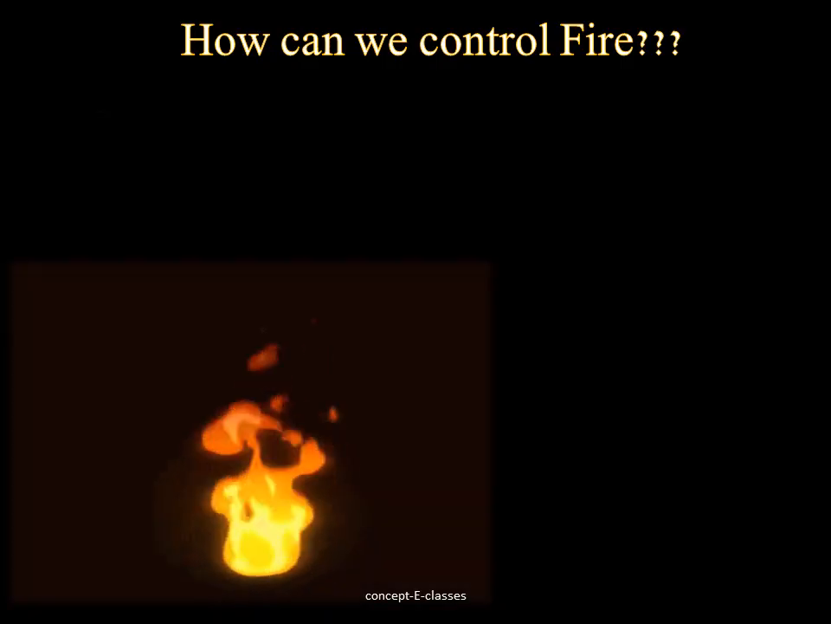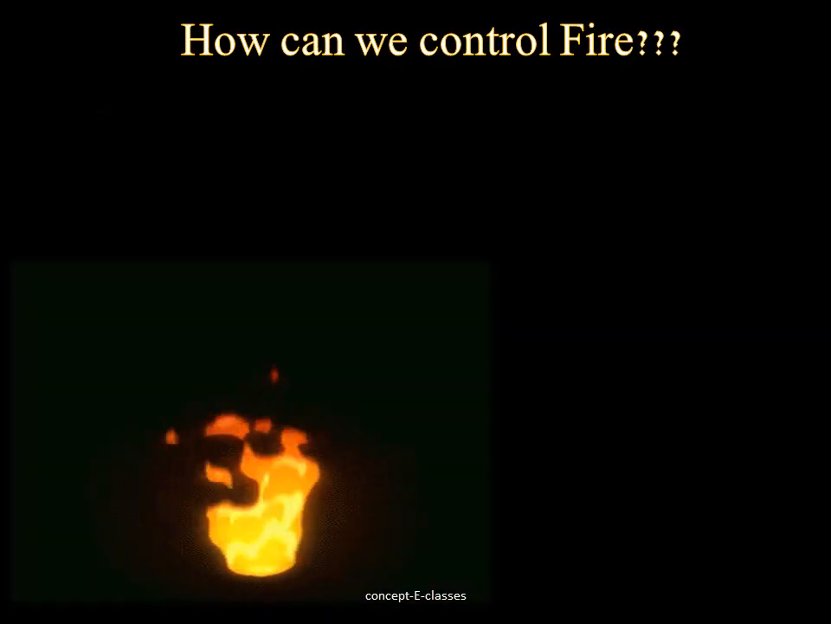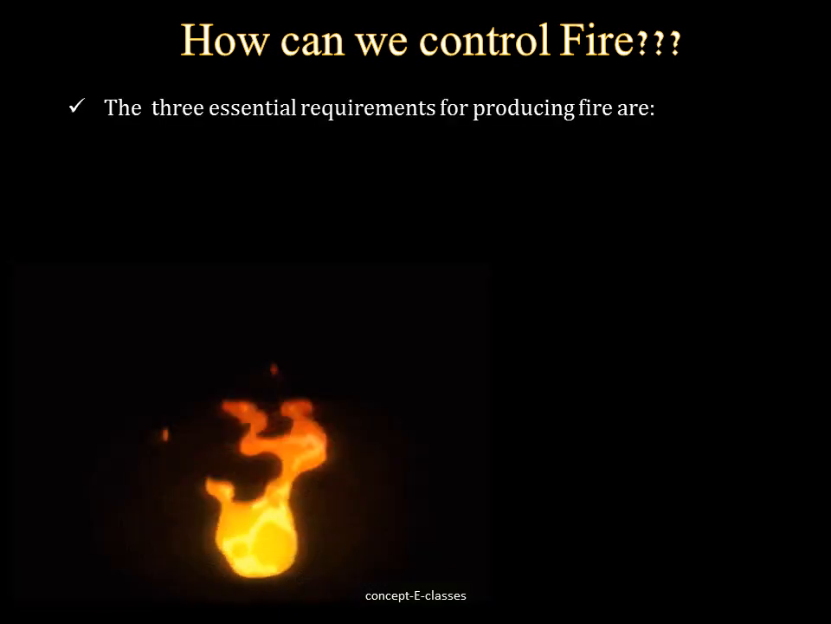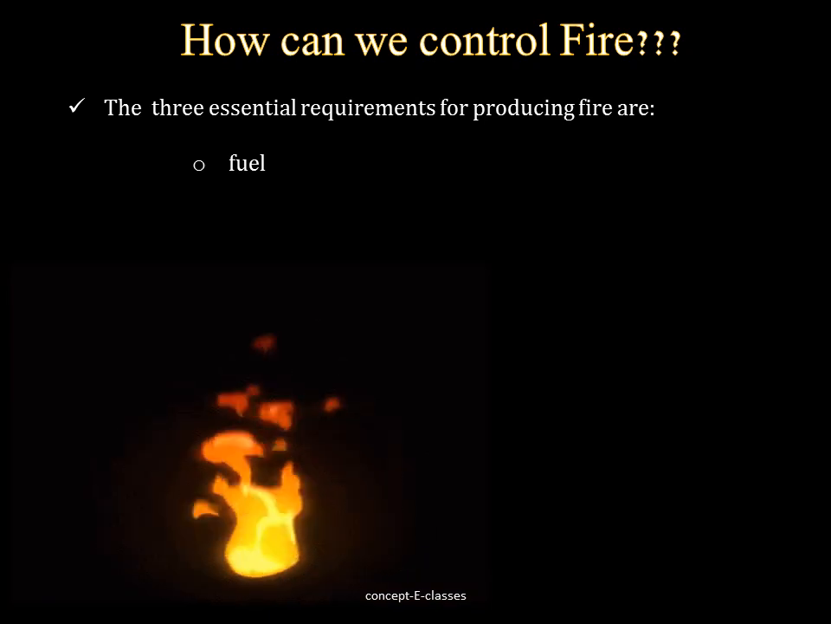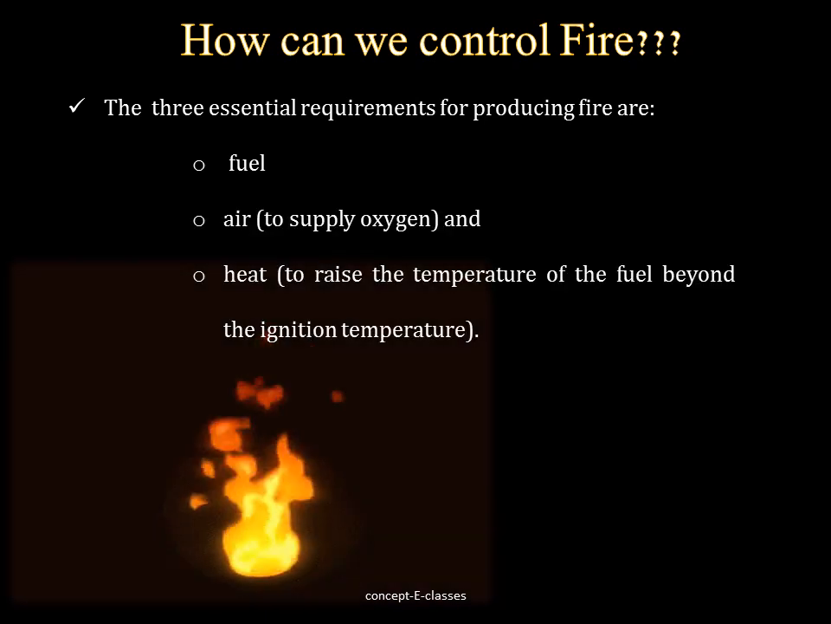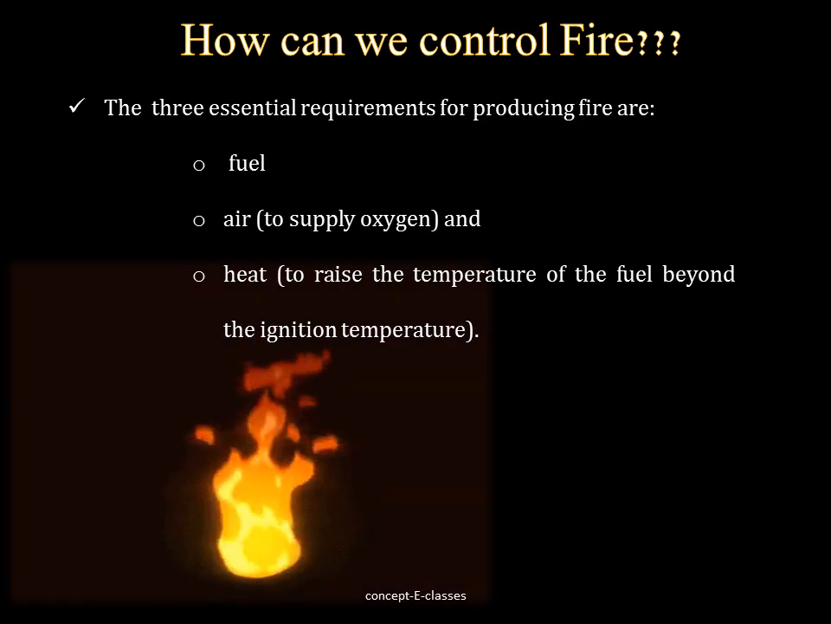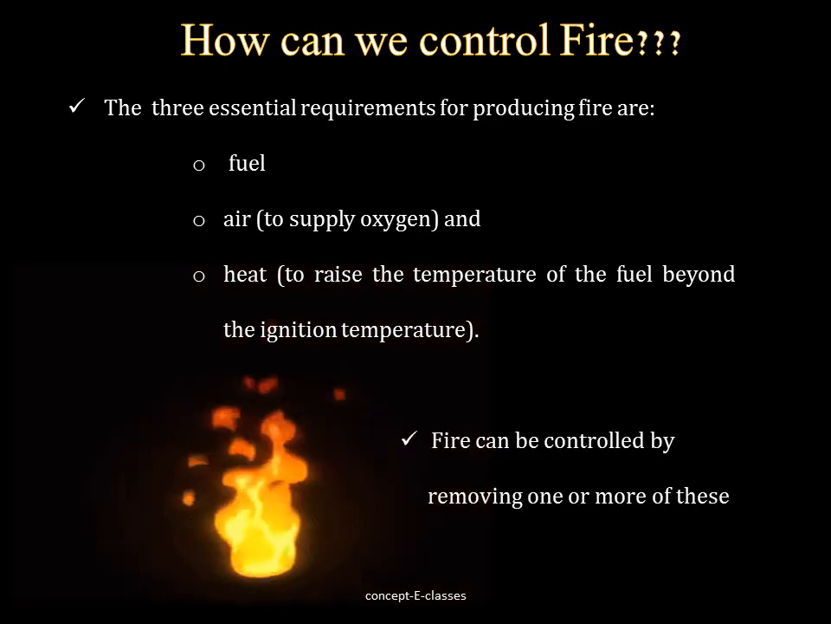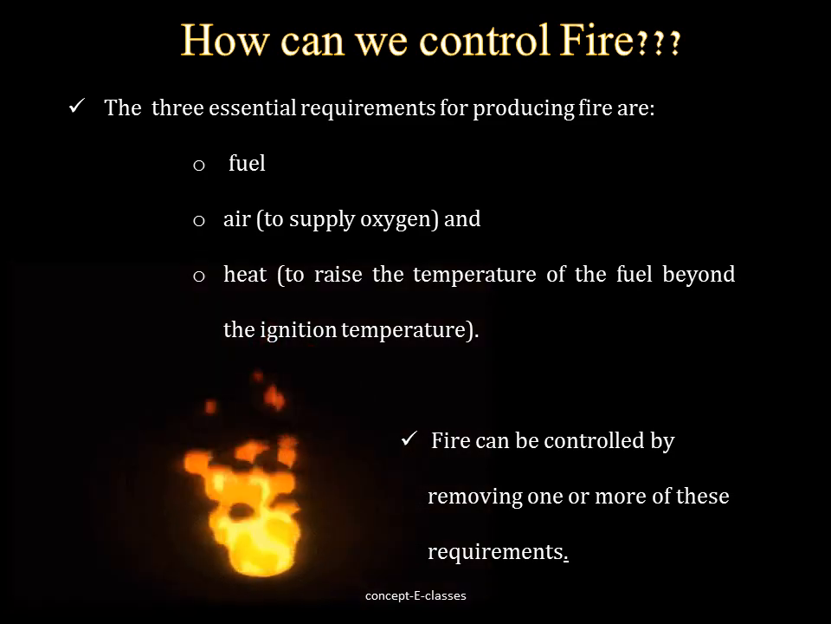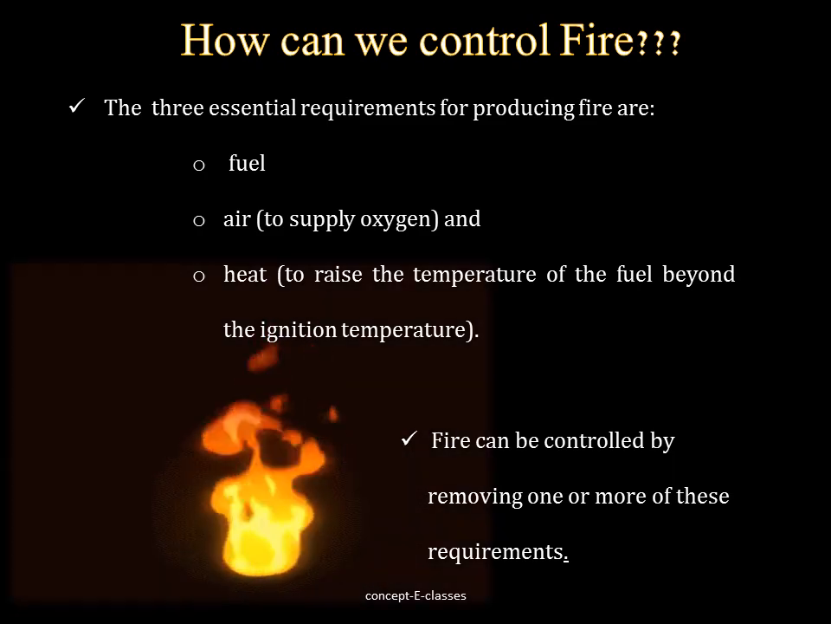So we studied how fire is formed. Now we'll see how we can control fire. The three essential requirements for combustion, or for producing fire, are fuel, air and heat to raise the temperature beyond the ignition temperature. So how can we control fire? We can control fire if we remove one of these requirements. If one of these requirements is not satisfied, combustion doesn't take place.